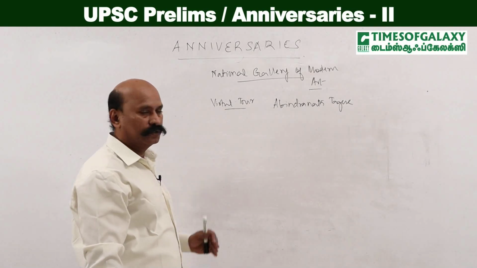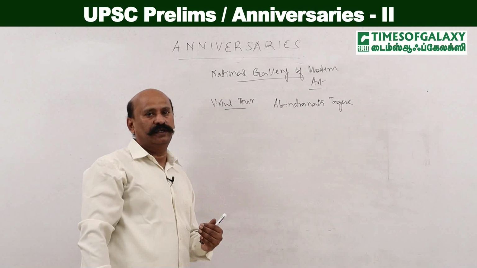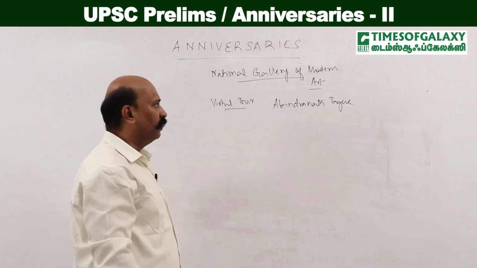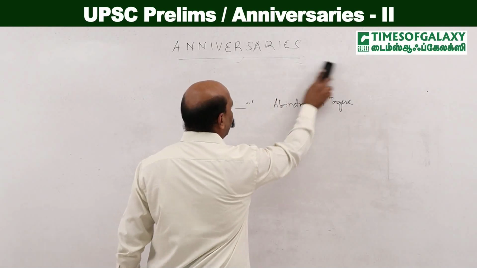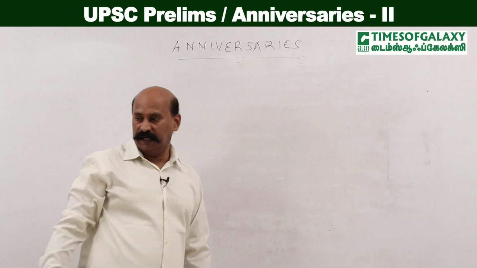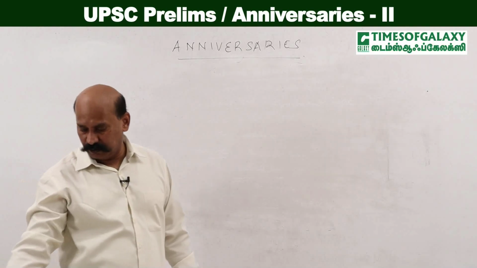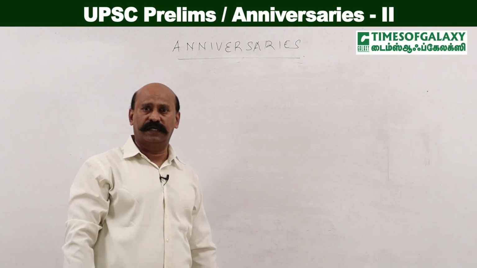So, he wanted to focus on Indian culture and traditions, and his paintings were more connected to that. So, focus on that must be enough. But the rest of the things relating to Rabindranath Tagore, his participation in the freedom struggle and other things, please do read in the history books as well.